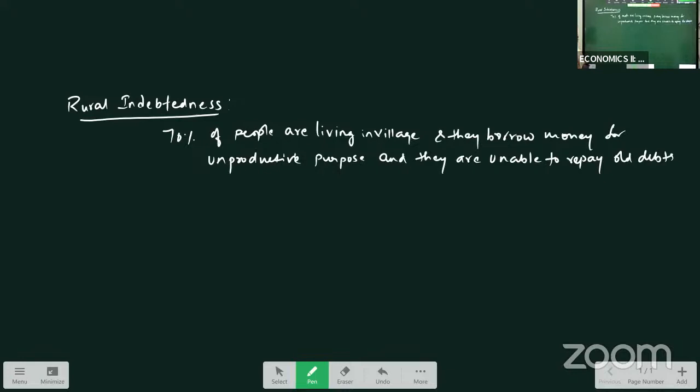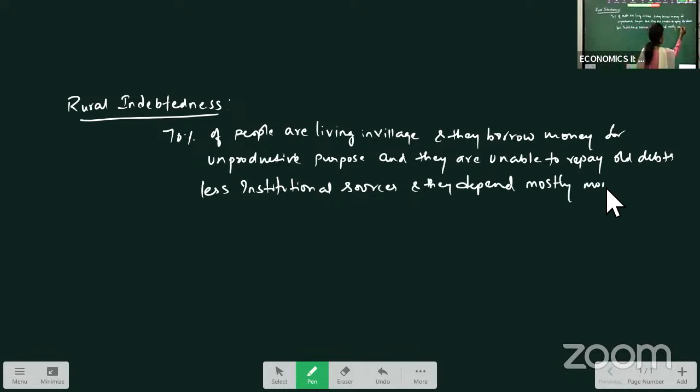Because they borrow money for unproductive purposes, they are unable to repay the old debts, and there are very few institutional sources in rural areas, so they depend mostly on money lenders. Due to this, the debts of people in rural areas are increasing. Now let us see the causes for rural indebtedness, one by one.